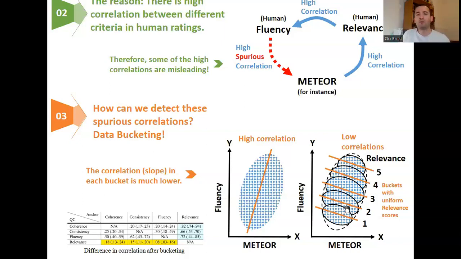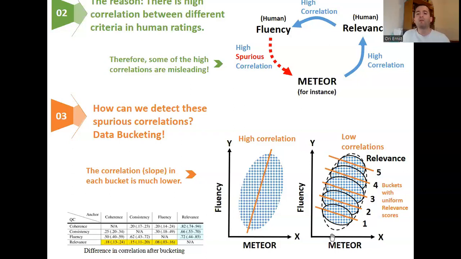So the relevance score in each bucket is uniform, is constant, but the fluency scores have high variance, meaning that the correlation between relevance and fluency inside each bucket is pretty low because the relevance is constant and the fluency is not constant. So we reduced this correlation.